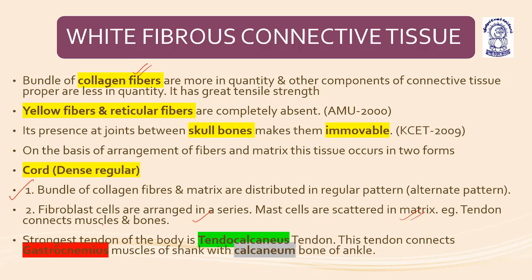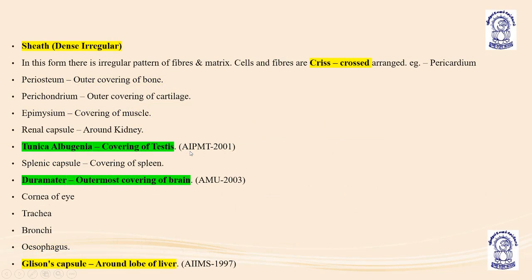On the basis of arrangement of fibers and matrix, this tissue occurs in two forms: cord, dense regular. The bundle of collagen fibers and the matrix are distributed in a regular pattern. Fibroblast cells are arranged in a series, and mast cells are scattered in the matrix. Tendon connects muscle to bones. The strongest tendon of the body is tendocalcaneus. This tendon connects the gastrocnemius muscle of the shank with the calcaneum bone of the ankle. So this is white fibrous connective tissue.